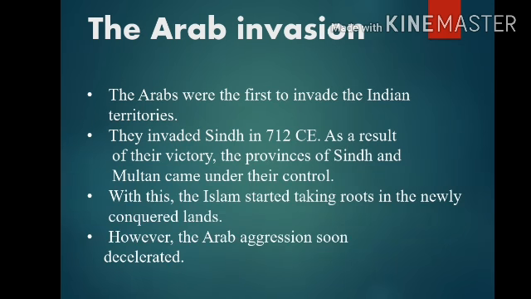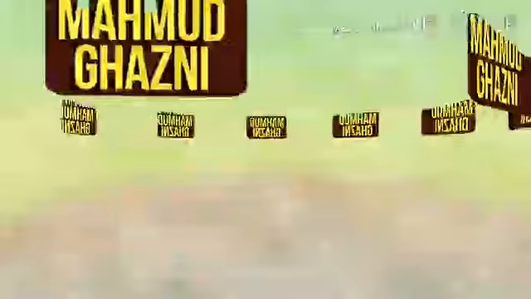So students, remember the important points in the Arab invasion. Who were the first to invade the Indian territories? The Arabs. In which century did they invade Sindh? In the 8th century, in 712 CE. Which provinces came under their control? The provinces of Sindh and Multan came under their control. And Islam started taking roots in the newly conquered lands. The Arab aggression soon afterward decelerated.